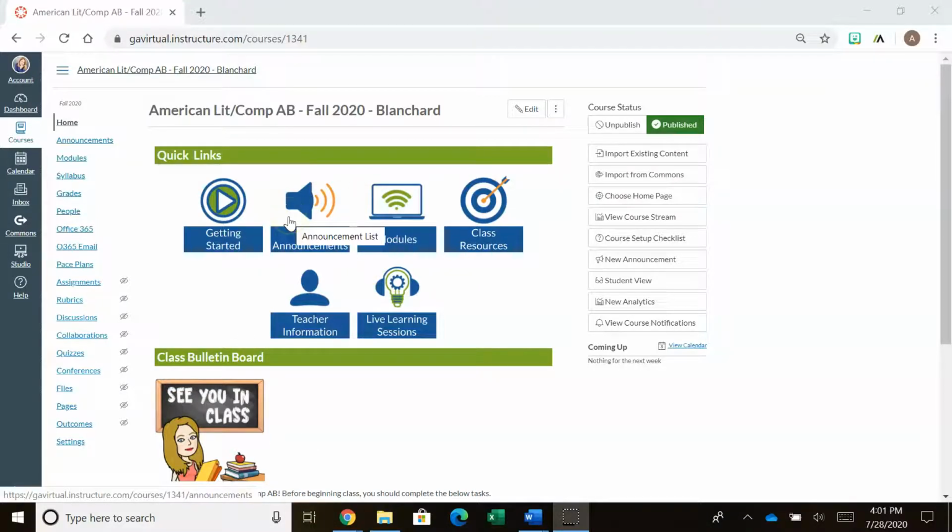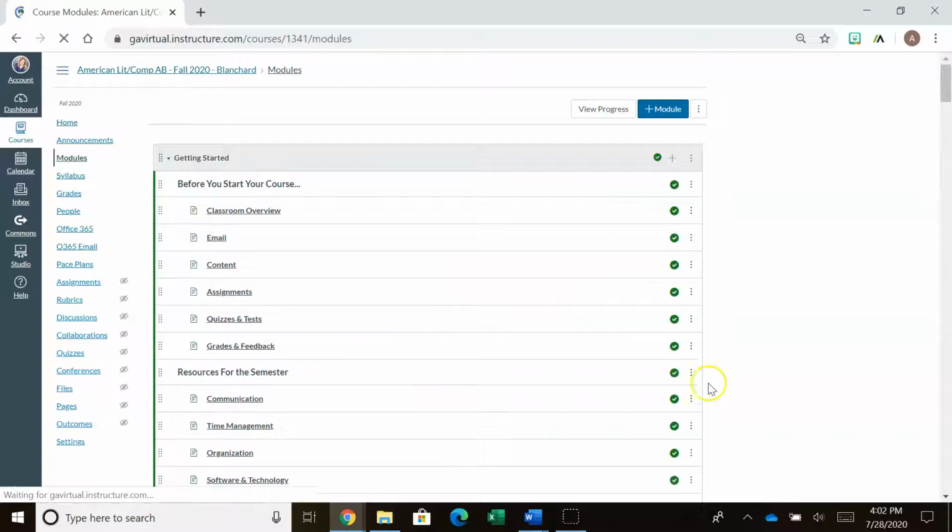This is my teacher page. I'm going to go to the student page in a moment, but I don't have full functionality on the student page right now because the course hasn't opened. So let's take a look at this. All right, so let's look at all our little tabs here, and you'll see this on your page. Getting started. There are a number of videos here: email, content, assignments, quizzes and tests, grades, and so forth.